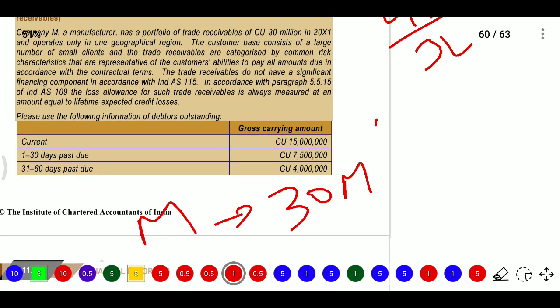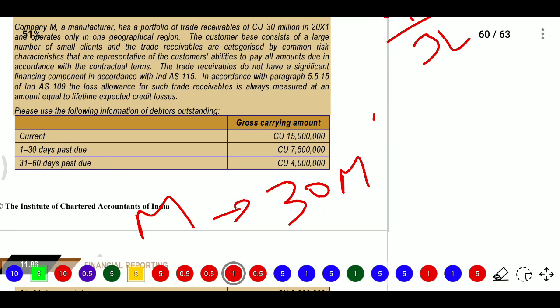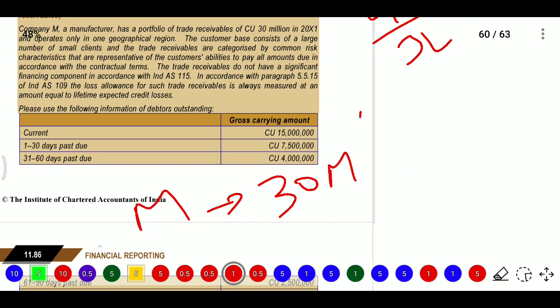The customer base consists of a large number of small clients, and trade receivables are categorized by common risk characteristics. The company is paying all dues according to contractual terms. The trade receivables do not have a significant financing component in accordance with Ind AS 115. In accordance with the paragraph, the loss allowance for such trade receivables is always measured at an amount equal to lifetime expected credit losses.